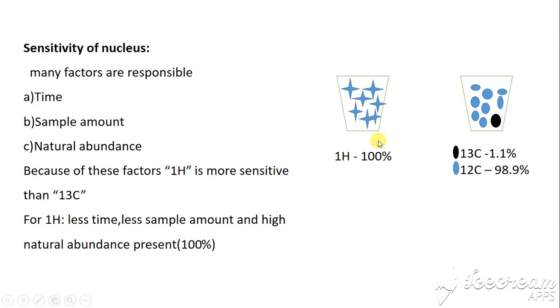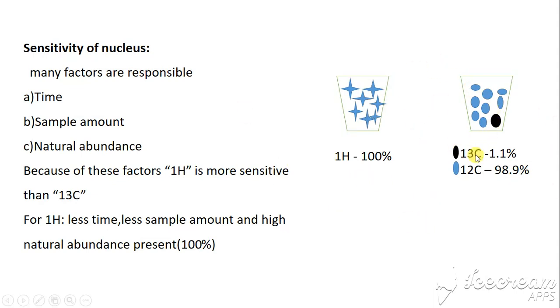In this image, in this pot, protons are present at 100%. So in case we want to take a spectrum through proton spectroscopy, then proton is present at 100%. Because of the presence of 100%, less sample is required for the spectroscopy, and the time is also very short.